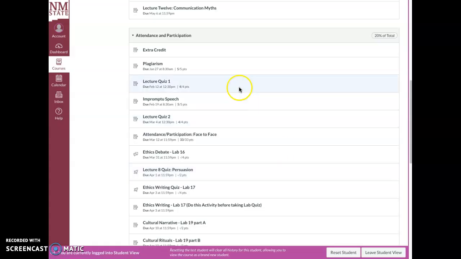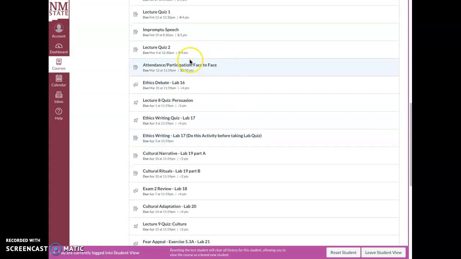Okay, so you will see a grade right here of attendance and participation for face-to-face. If you've been to every class period and you participated, then you'll have full credit. If you have missed a couple classes or didn't have excused absences, then you'll have lost a few points for that.